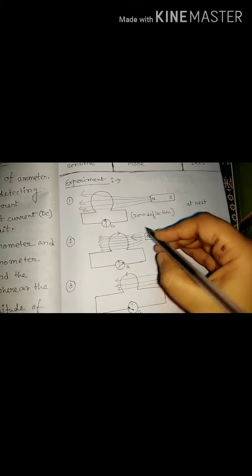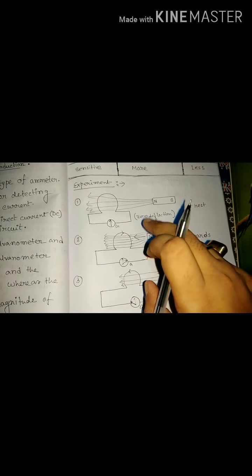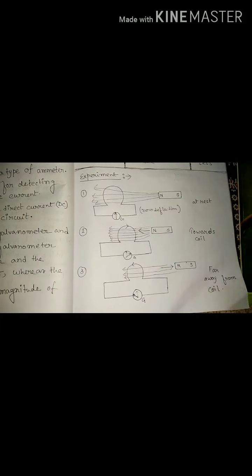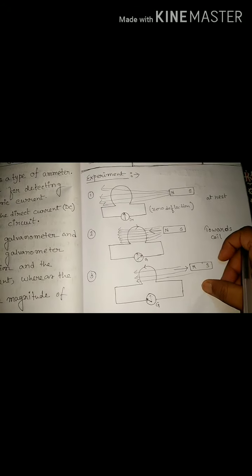Whether the current is induced or not we can understand by the deflection of the galvanometer, and from the opposite deflection in these two cases we can understand that the current flows in the opposite direction in the third case. But from the deflection of the galvanometer we cannot understand the direction of the induced current. That we can understand using Fleming's right hand rule.